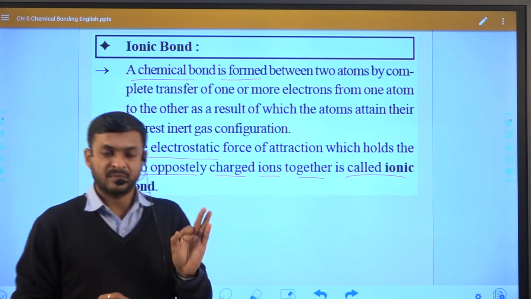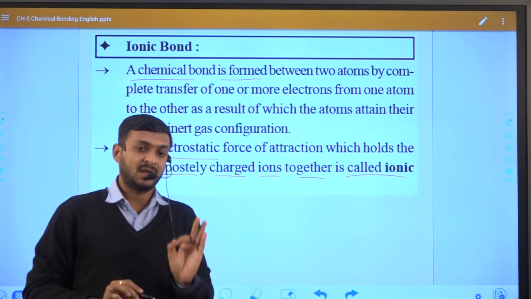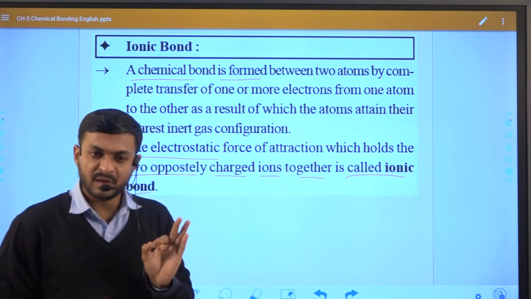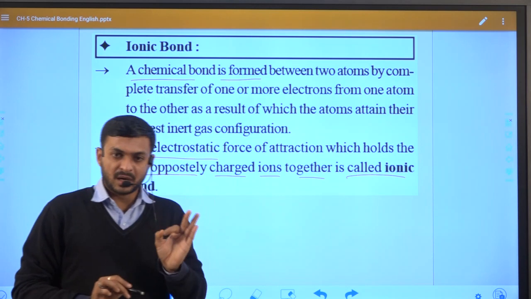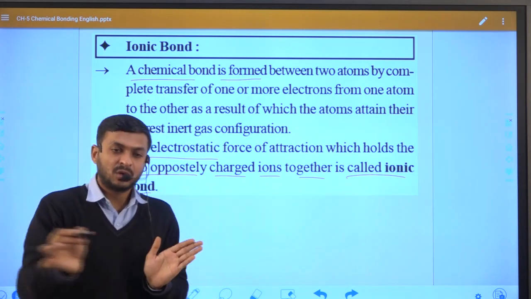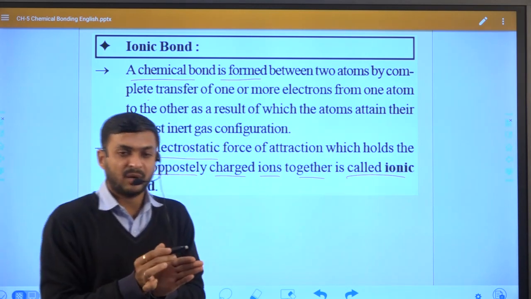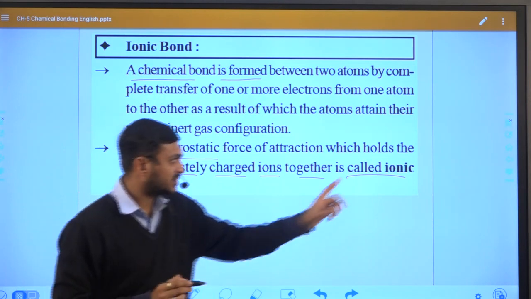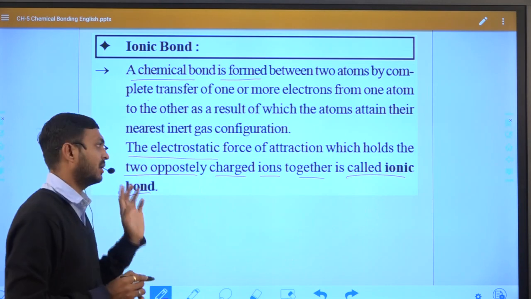So whenever an anion and a cation are present, at that time an electrostatic force of attraction will occur, and it holds the two ions to each other. So it is known as an ionic bond.